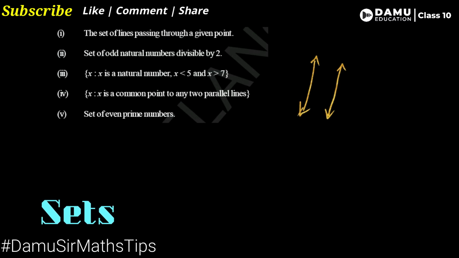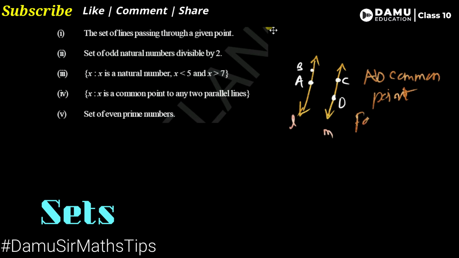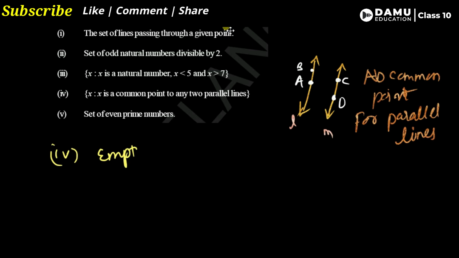Let's take lines L and M, with points A, B, C, D. There is no common point for parallel lines. So for the fourth also, this is an empty set.